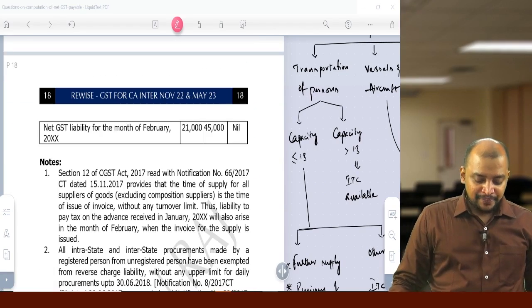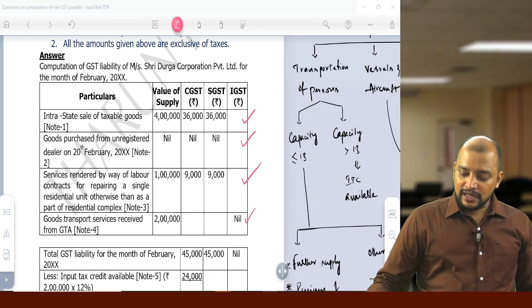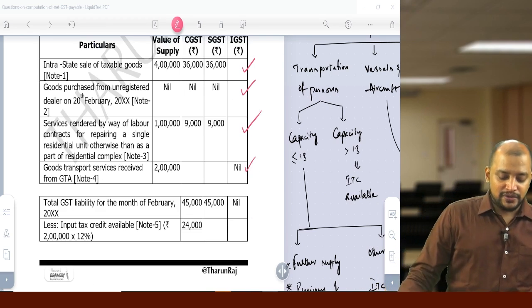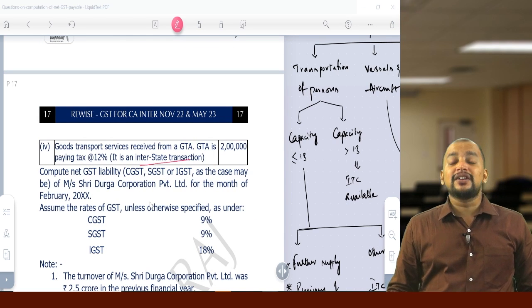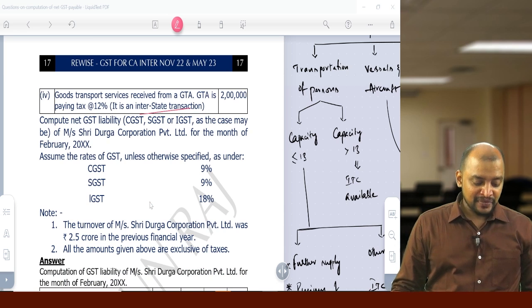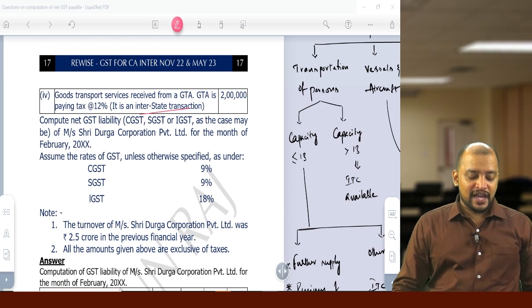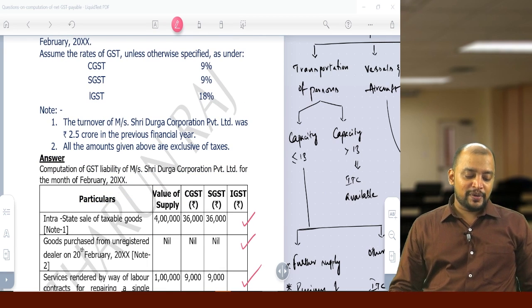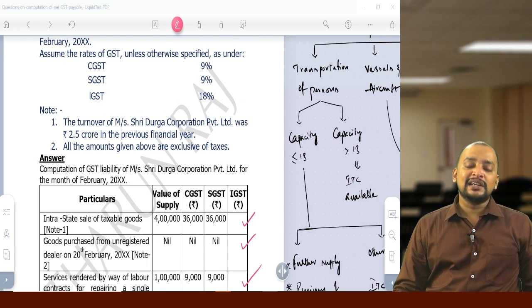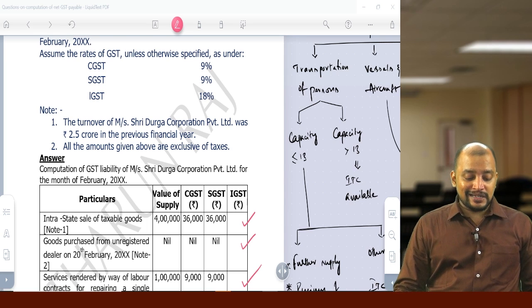2 lakhs into 12%, that is 6% and 6%. So that is 12,000 and 12,000, but they have given it as interstate, meaning directly 12%, 24,000 IGST credit. Compute the net GST payable of Sri Durga Corporation. We don't have any opening balance. The turnover of Sri Durga Corporation was 2.5 crores in the previous financial year. They have given that to tell us that the turnover during the previous year exceeded the threshold limit.